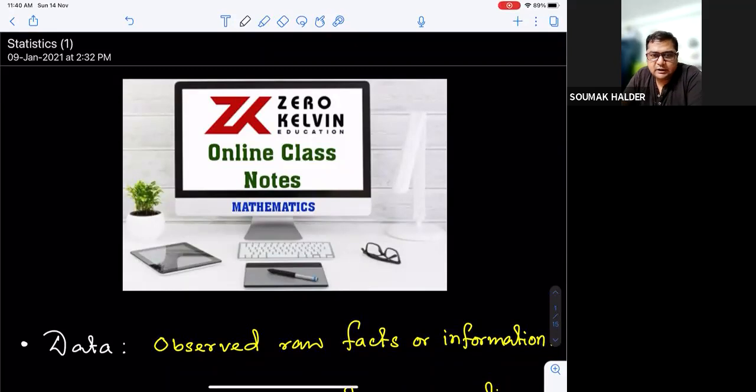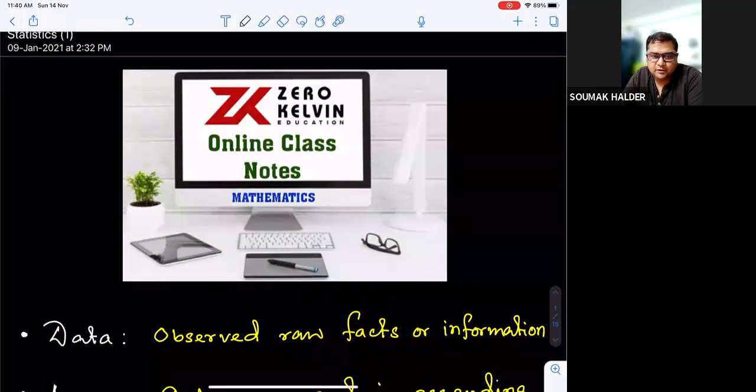As such, in detail, when we discuss, you will have a better idea of what you need to cover. Okay, so before we even start, let us know what statistics is. Statistics is all about data. Now what is data? It is the observed raw facts or information.